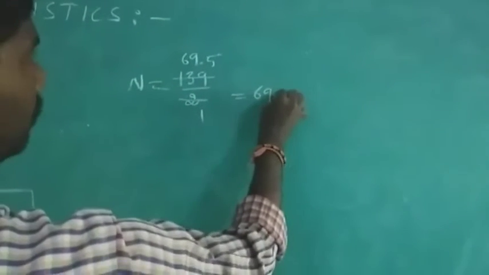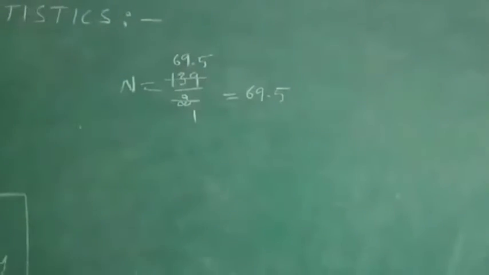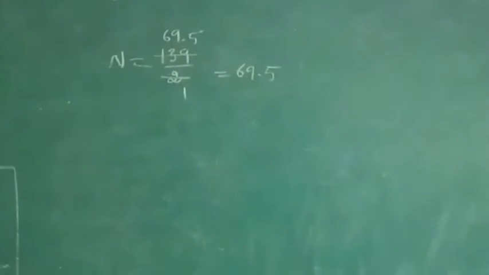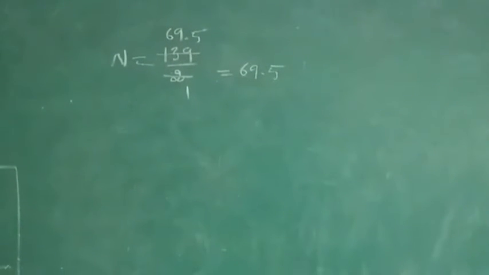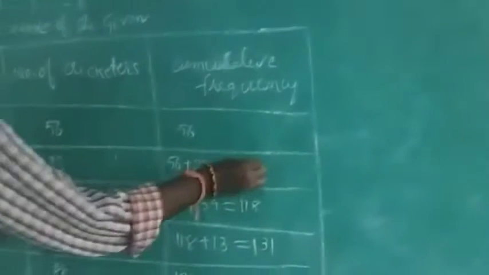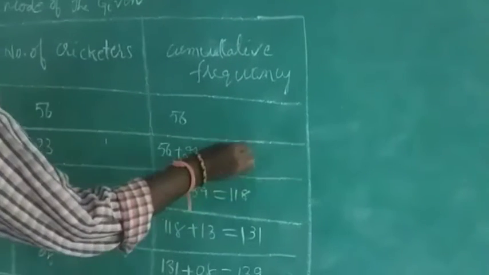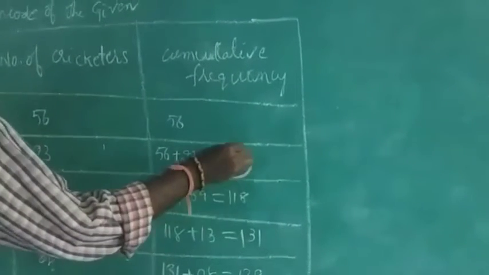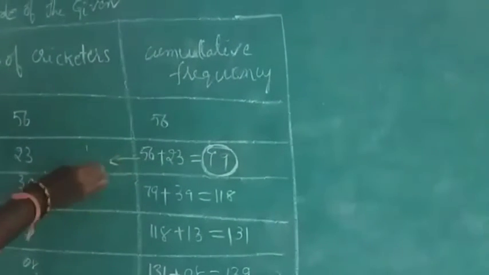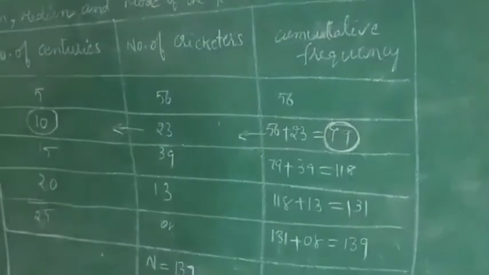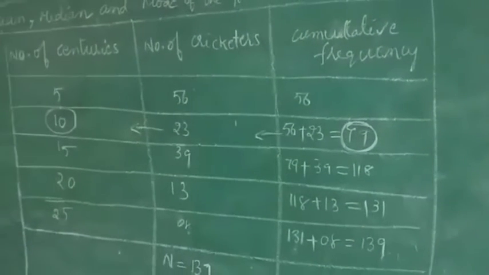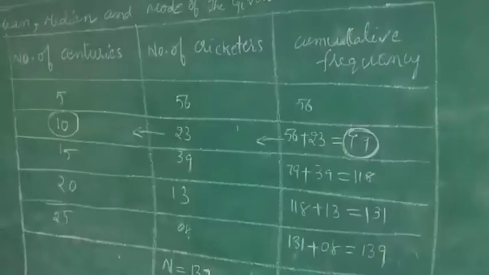Here, 69.5 is nearest to 79 in the cumulative frequency. The value corresponding to 79 is 10. So this will be the median of the given data.